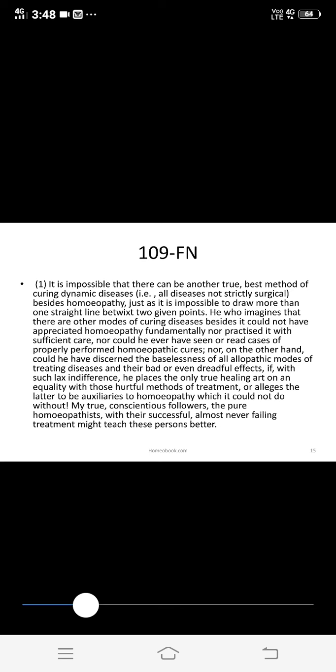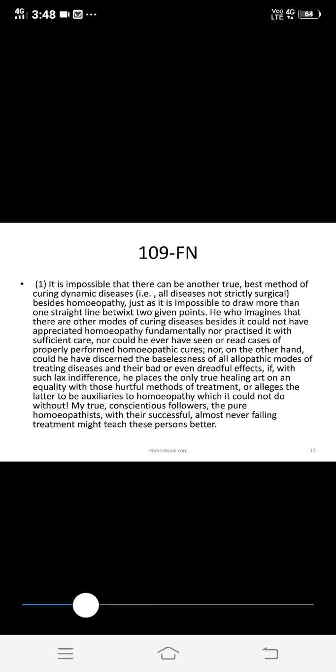He who imagines that there is another mode of curing diseases besides it could not have appreciated homeopathy fundamentally, nor practiced it with sufficient care, nor could he ever have seen or read cases of properly performed homeopathic cures.